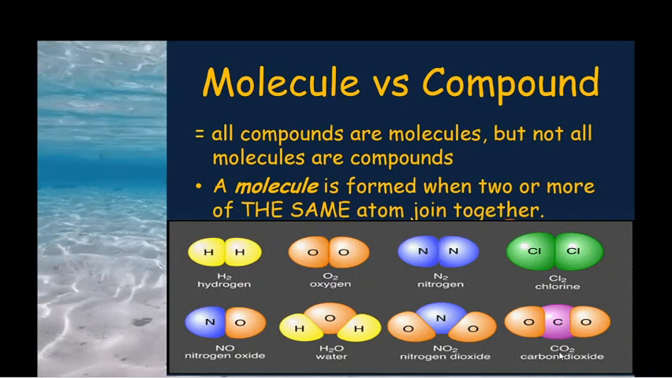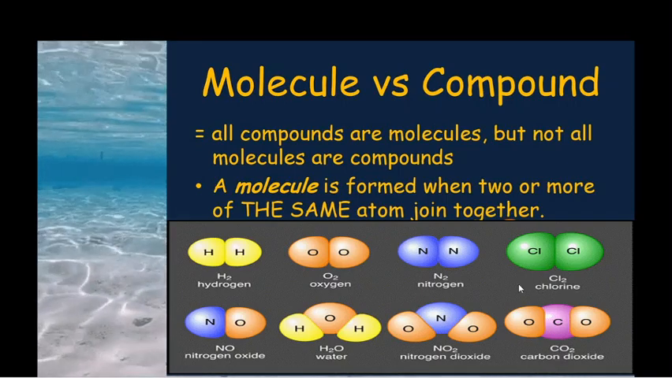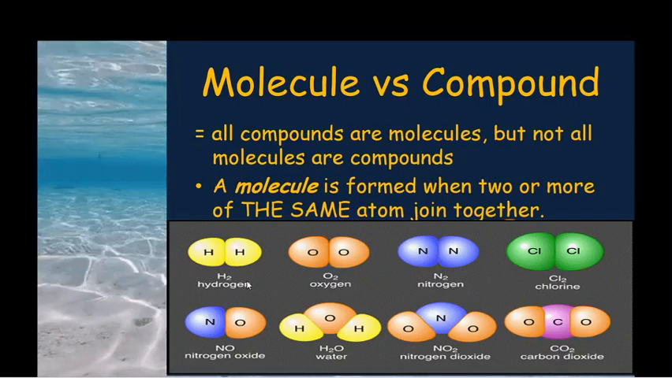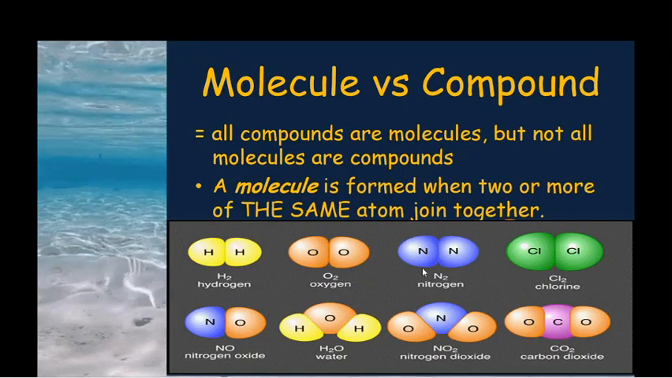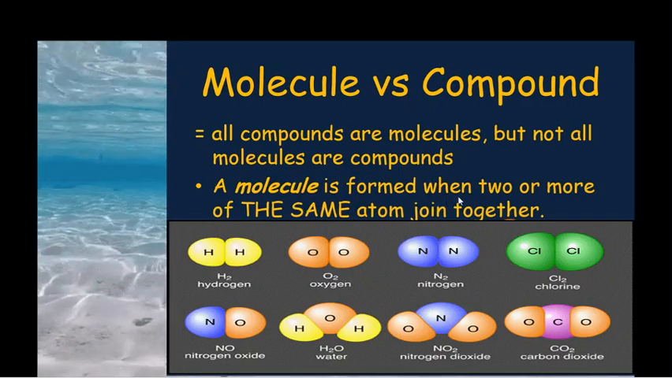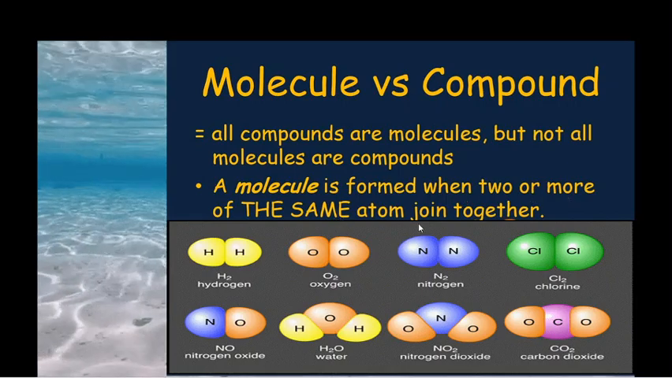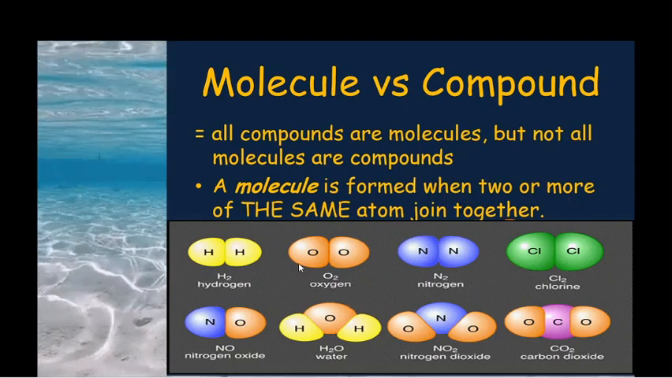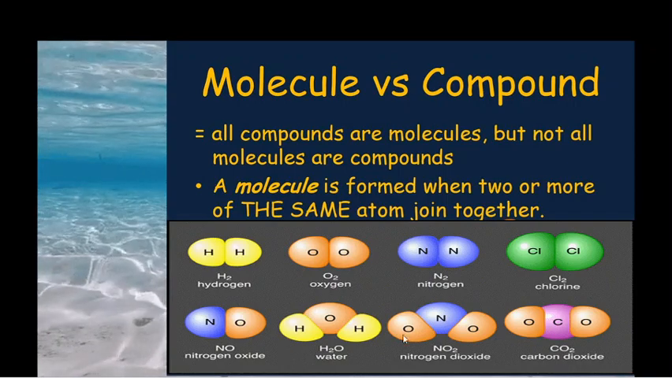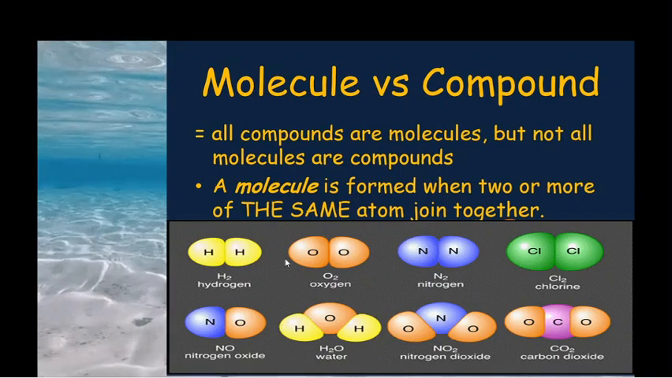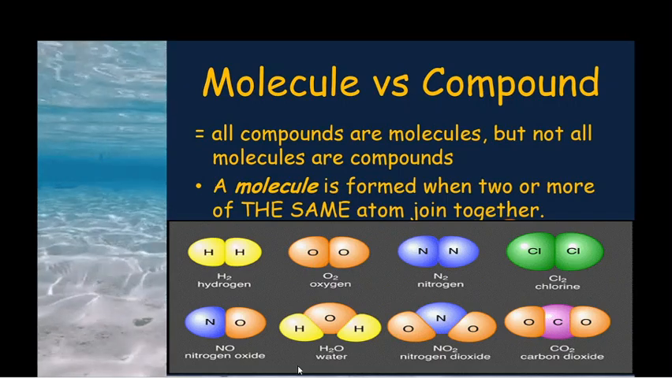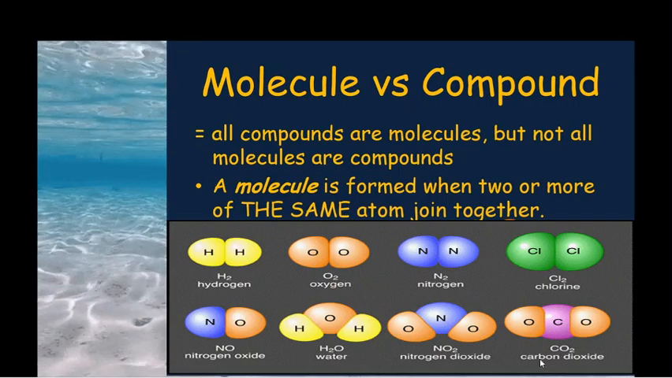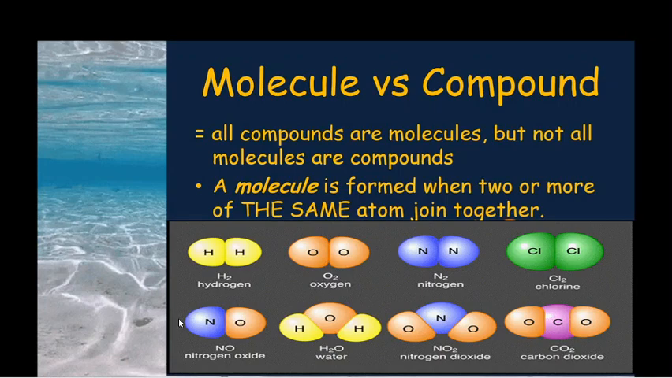Carbon dioxide is a compound. But chlorine, nitrogen, oxygen, hydrogen and so on are not compounds, but they are molecules. A molecule is formed when two or more of the same atom join together, or it may be different atoms joined together. Both are considered molecules, but nitrogen oxide, water, nitrogen dioxide and carbon dioxide are considered compounds.